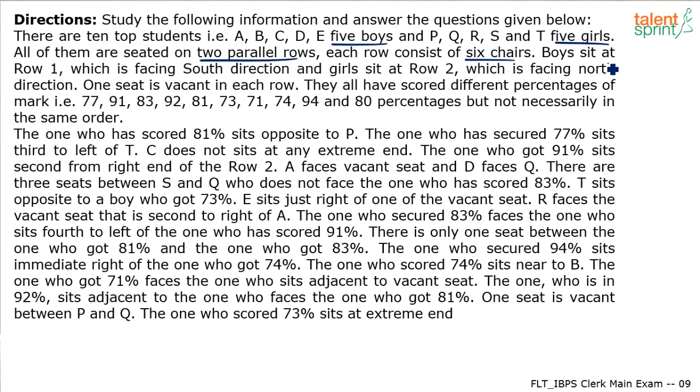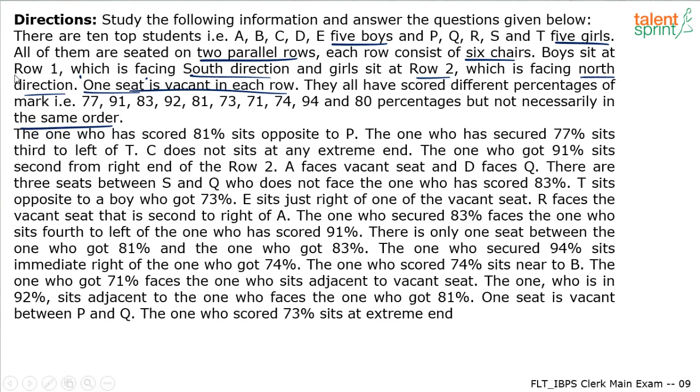Now read the next point. Boys sit in row 1, which is facing south direction, and the girls sit in row 2, which is facing the north direction. One seat is vacant in each row. As expected, one seat is vacant in each row. That's the reason we have 6 chairs in each of the rows here. And what is interesting is all these students have scored different percentages of marks, 77, 91, 83, and so on, but not necessarily in the same order.